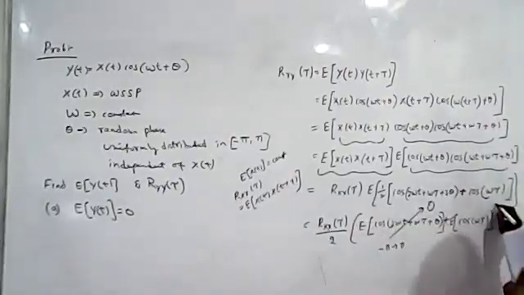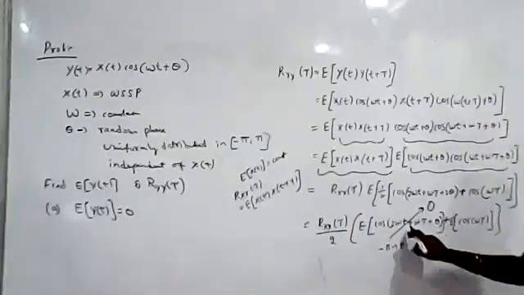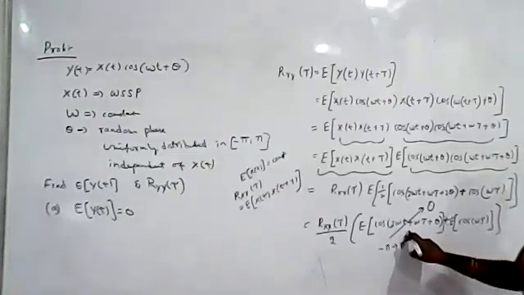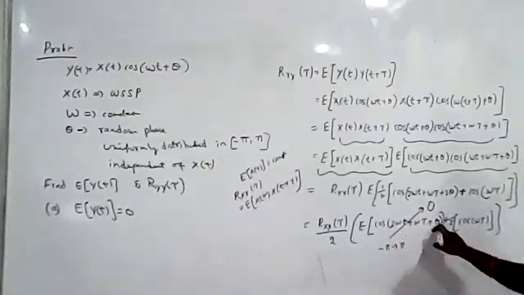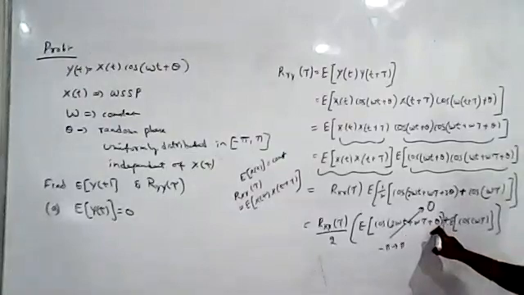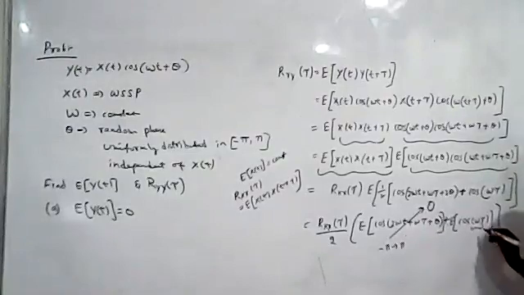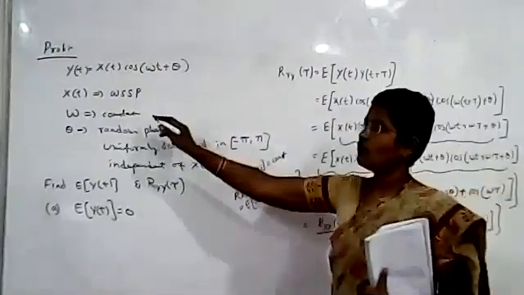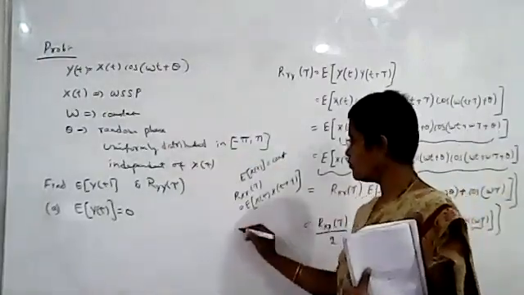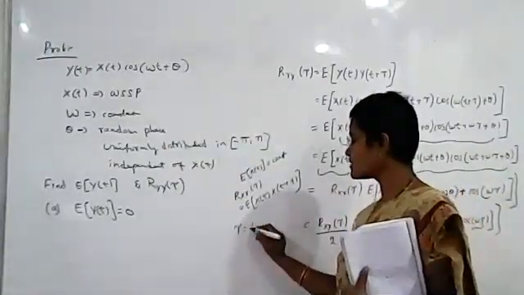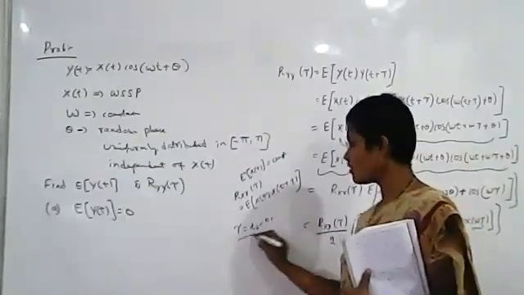The expectation of the cos term having theta, where theta is from minus pi to plus pi, will be 0. Here, the second term is not a function of theta. What is omega tau? Omega is constant, and tau is the time difference, so tau is also constant.